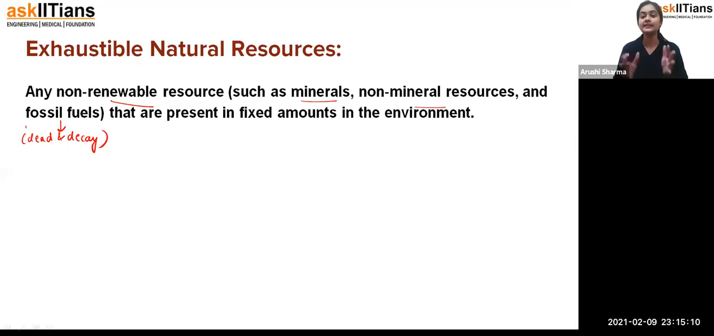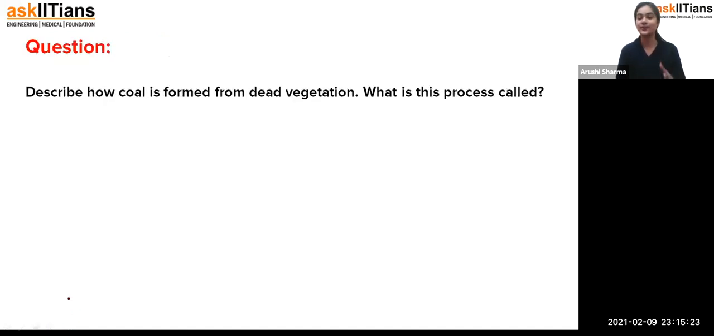So it's like natural resources and man-made resources. Then we have seen the classification of natural resources. Fine. Now we will see what questions we have, because we have covered all of the topics which we have to cover in today's class.